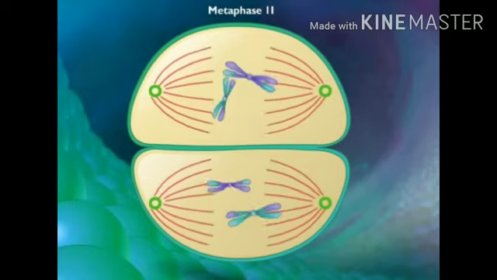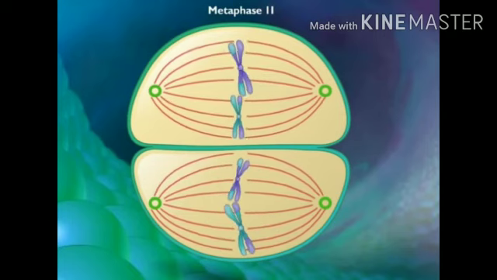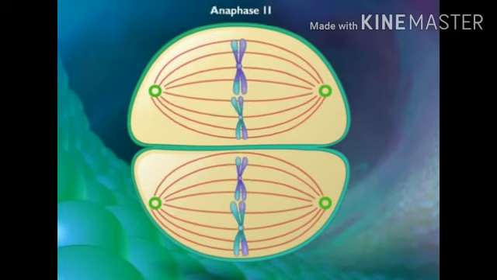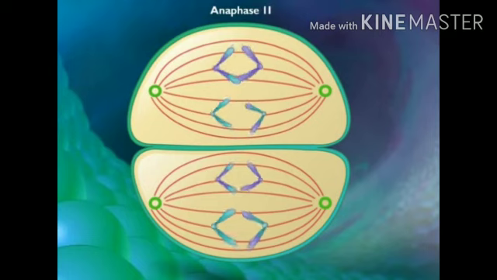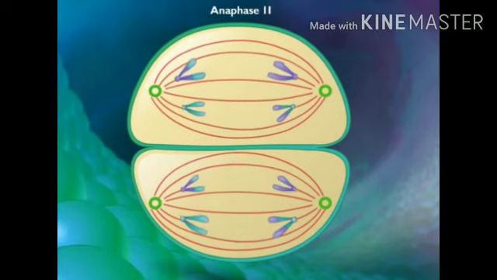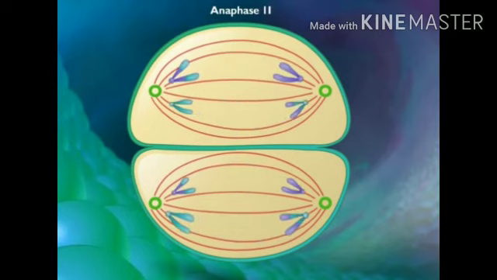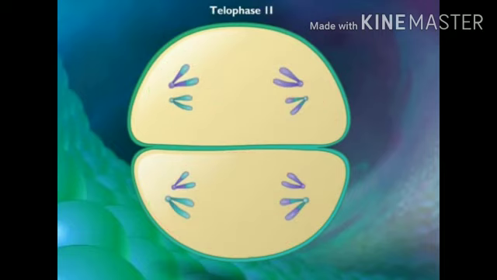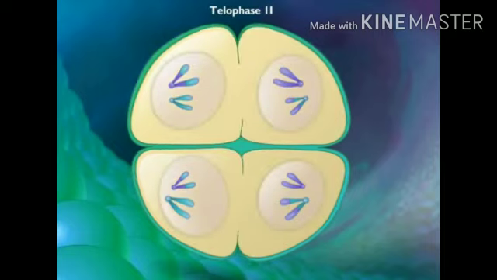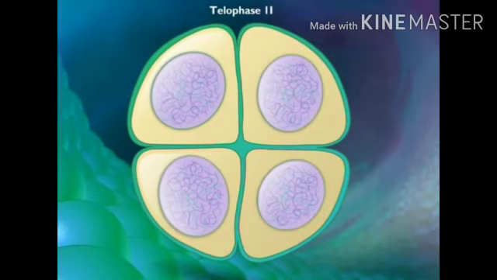Now metaphase 2, the chromosomes now become chromatids, they place themselves in the equator, as we know in mitotic cell division. During anaphase 2, look at this, the chromatids are now separated. So the chromosome number remains the same, equational. In telophase 2, the nuclear membrane and nucleolus reappear, and we have 4 daughter cells.